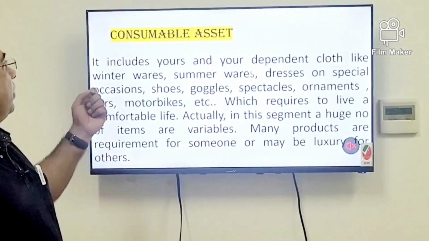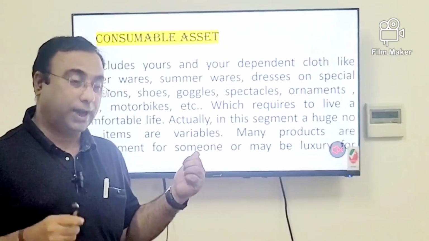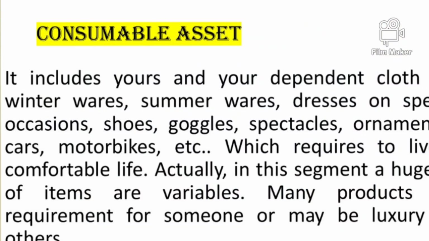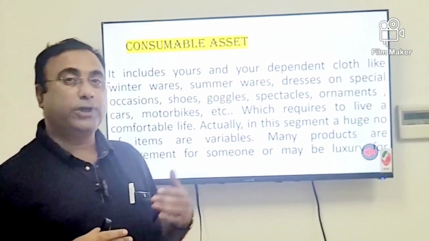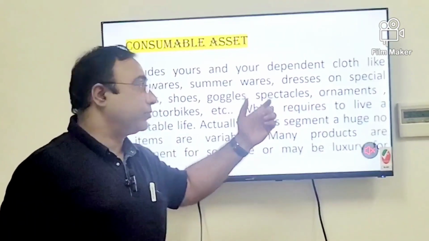Then the next one is consumable asset. Last time I was making a profile for an accountant, and while making it I learned that people nowadays spend around 10% on consumable assets.